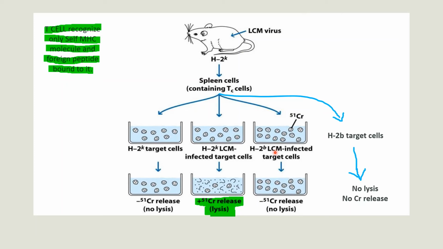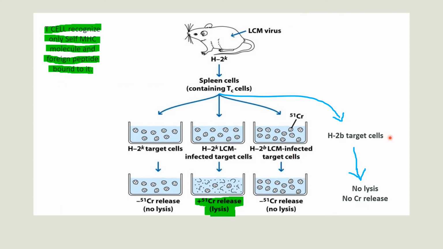This is non-self MHC. This is H2B strain. This TC cell is from H2K strain and the target cell is H2B. That's why this is not self-MHC. That's why this TC cell will not recognize this MHC bound antigen. That's why there is no cell lysis and chromium release.